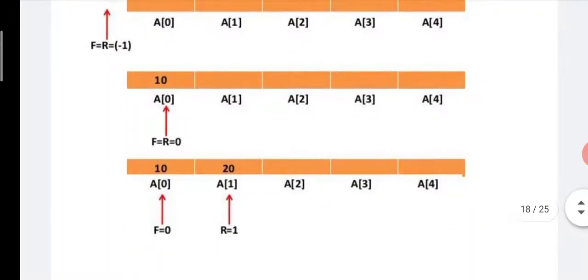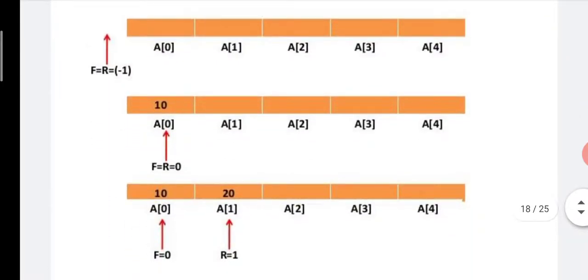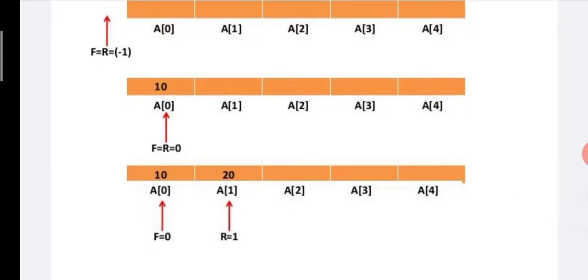See carefully, in figure number 2, rear is at location number 0. So rear is incremented by 1: 0 plus 1 is 1. So rear goes to location number 1, and only then can we insert the element 20. Likewise, we can insert the third, fourth and fifth elements inside a Q.